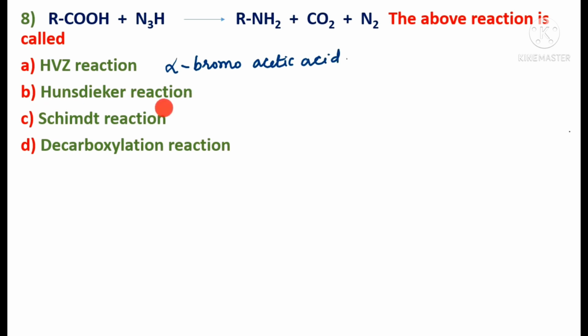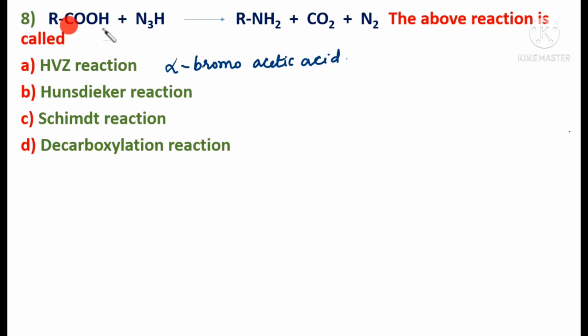Hunsdiecker reaction, that also we have seen: alkyl or aryl bromides are produced by treating the silver salt of a carboxylic acid with bromine. So alkyl or aryl bromides are formed, but here the product formed is a primary amine, is it not? So this is not the answer. What about Schmidt reaction? In Schmidt reaction, primary amines are produced, containing one carbon atom less than that of the monocarboxylic acid.